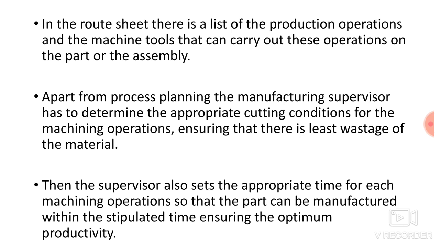So after deciding the operation, machine, cutting conditions and cutting tool, he has to decide the time required for a particular operation, because the role of the supervisor, or the role of the manufacturing department, is to manufacture the product within the stipulated time. So he will decide the time for each operation, and he is responsible for manufacturing the product within that specified time.